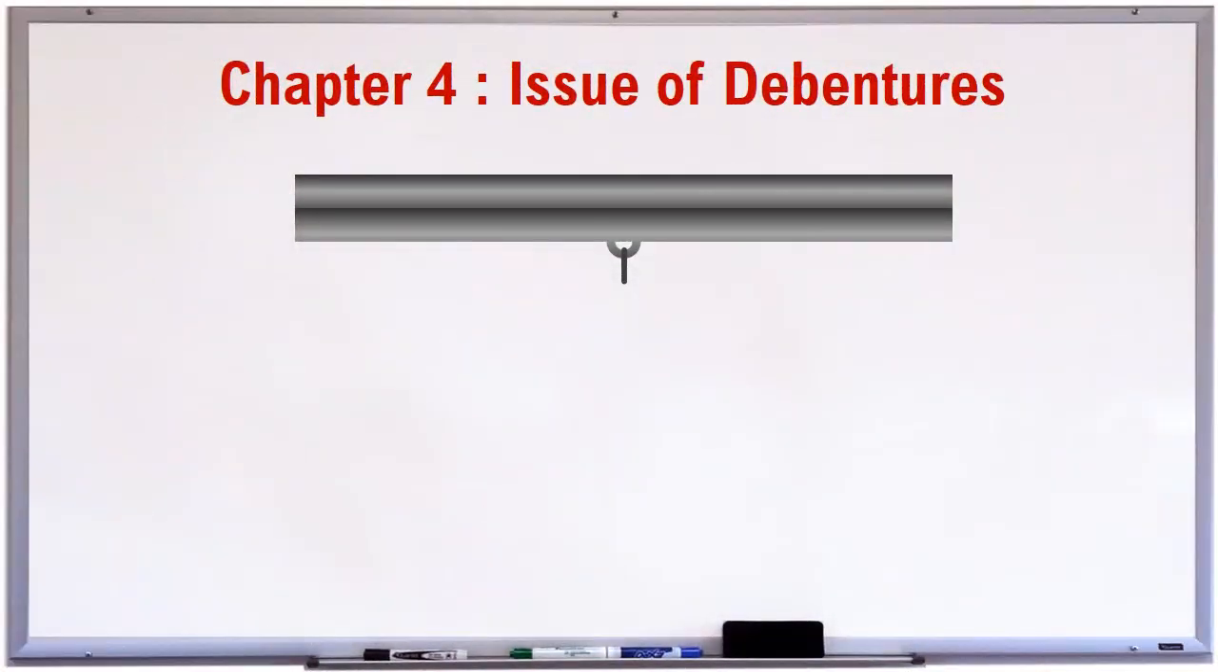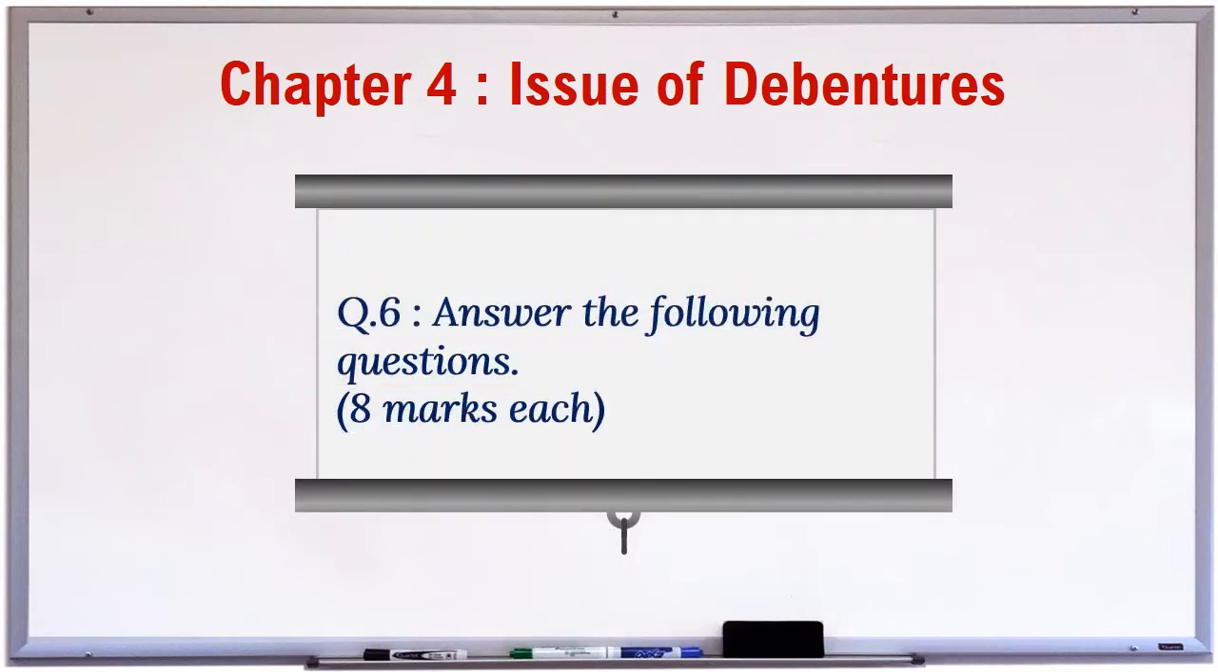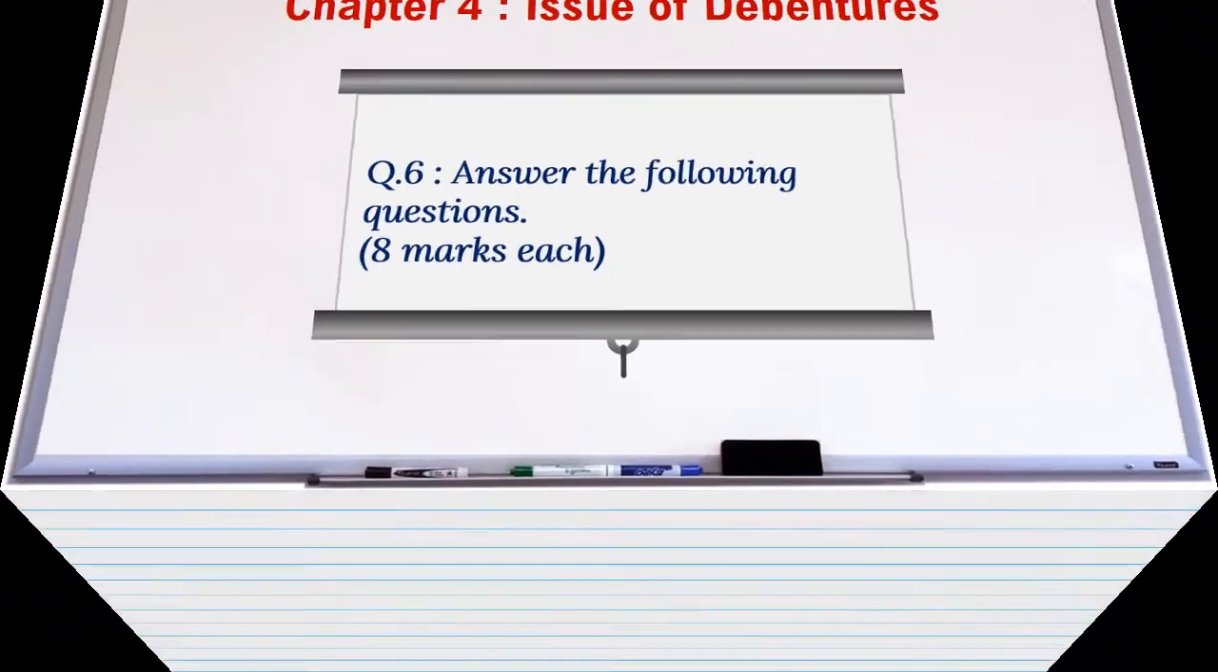Chapter 4. Issue of Debentures. Question 6. Answer the following questions. 8 marks each. 1. Briefly explain the provisions of Companies Act 2013 for issue of debentures.